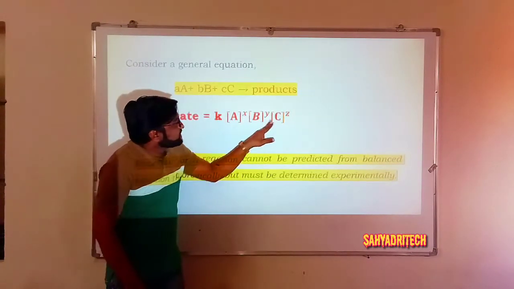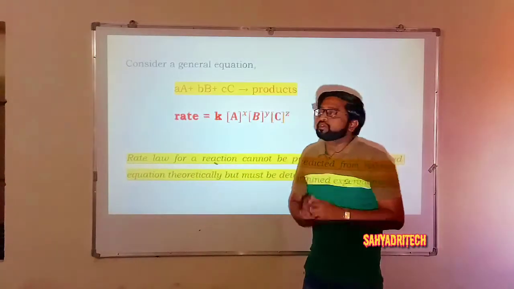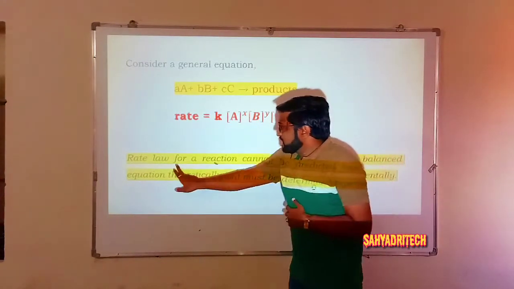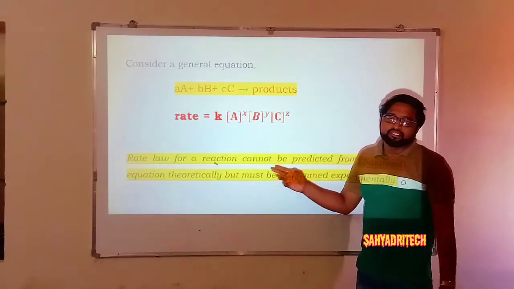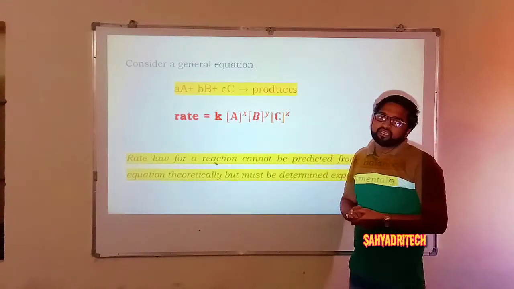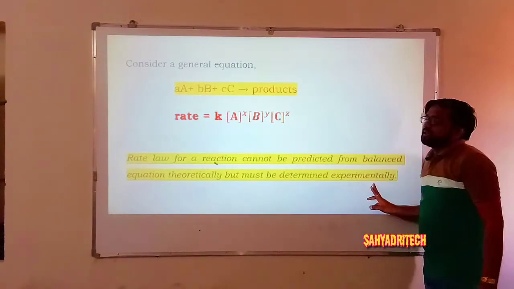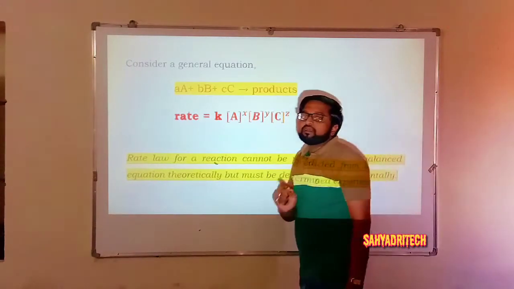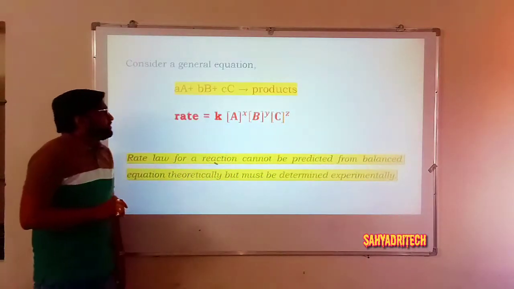Well, how we get these x, y, z, as I already said, is by knowing the mechanism of a reaction. We are going to get the powers of these terms from it. The rate law for a reaction cannot be predicted theoretically from the balanced chemical equation, but must be determined experimentally. Therefore, we say this rate law is an experimental quantity. Well, I hope you understood this.